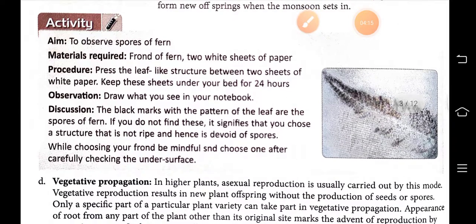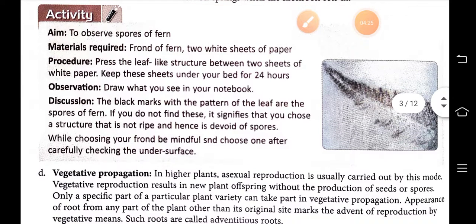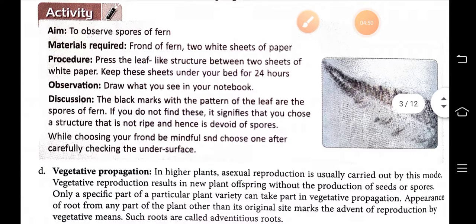One activity is given here to observe spores of fern. The materials required are a frond of fern and 2 white sheets of paper. Fern is a kind of plant. Press the leaf, this leaf-like structure, between 2 sheets of white paper, and keep it under your bed for 24 hours. Then draw what you see in your notebook.